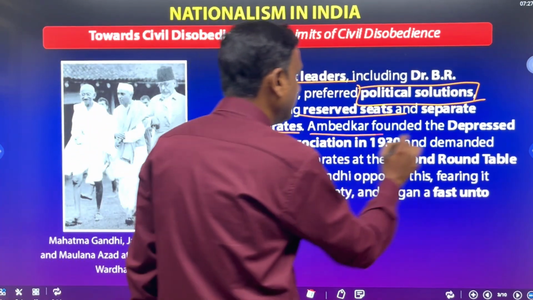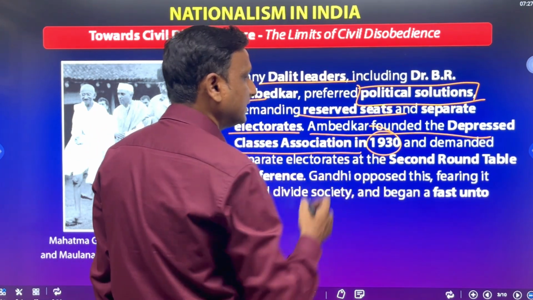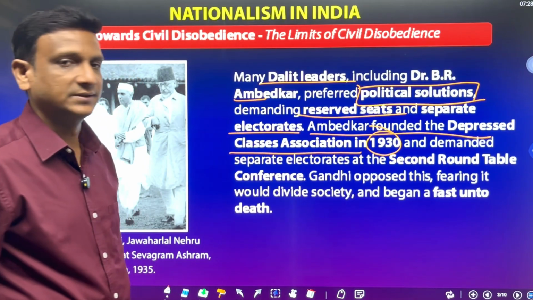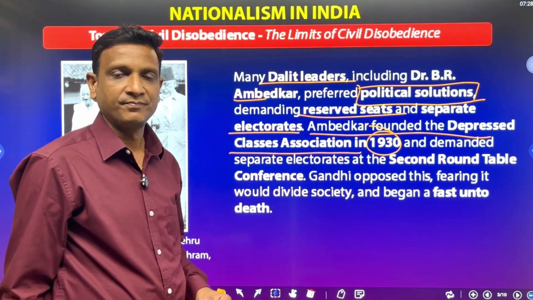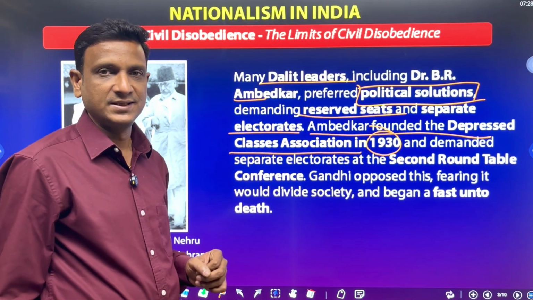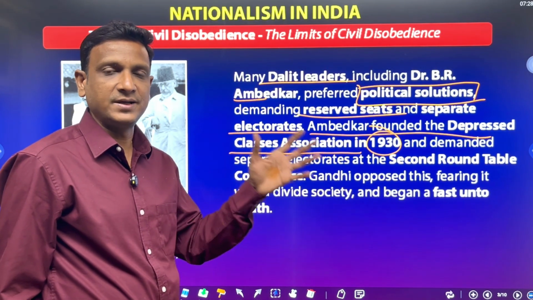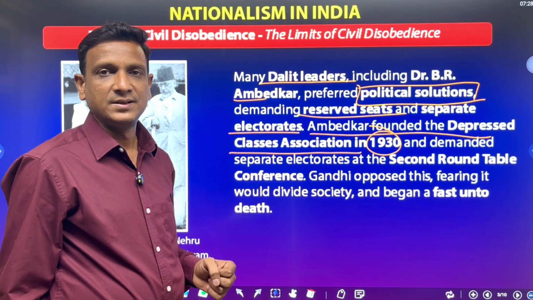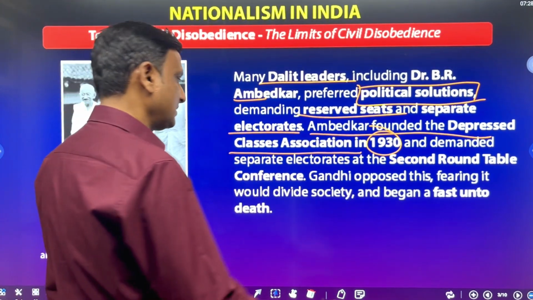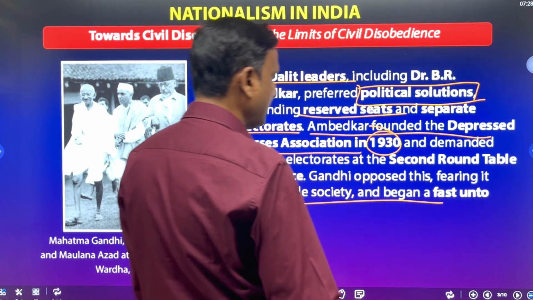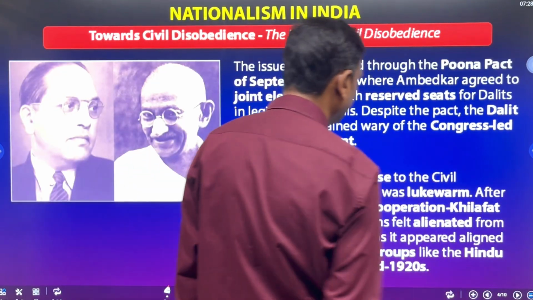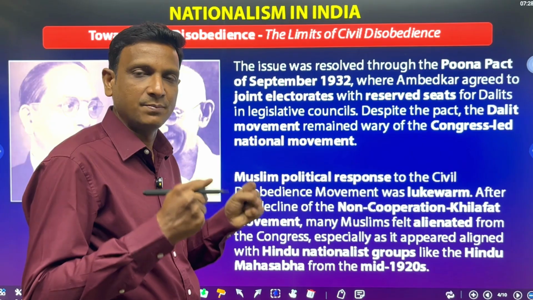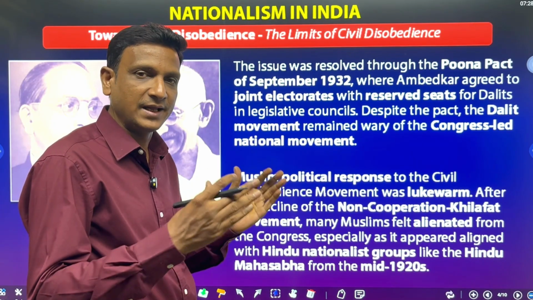Ambedkar founded the Depressed Classes Association in 1930 and demanded separate electorates at the second round table conference. But Gandhiji opposed it. Separate electorates means that particular areas will be given to them to participate in election and ruling. Gandhiji opposed this, fearing it would divide the society, and he began a fast unto death. So what is the issue? The demand of Dr. B.R. Ambedkar: separate electorates for Dalits.